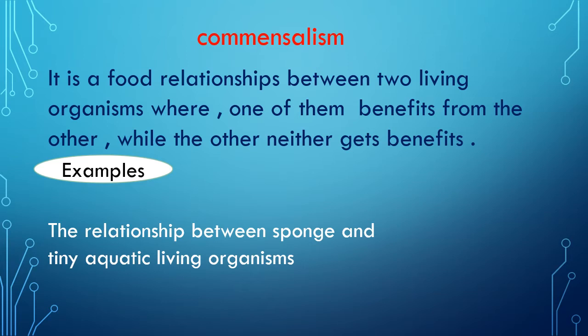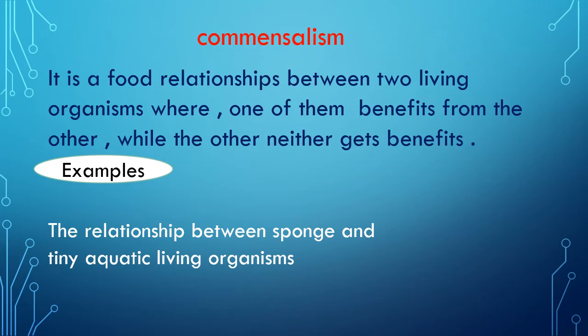The second type of symbiosis is commensalism. It's a food relationship between two living organisms, where one of them gets benefits from the other, but the other doesn't get any benefits. For example, the relation between a sponge and tiny aquatic living organisms that live in the water.